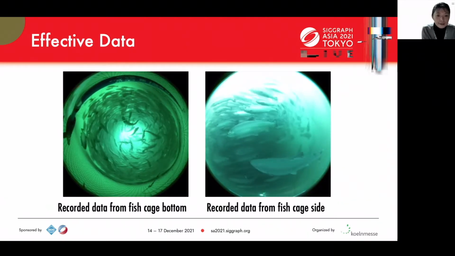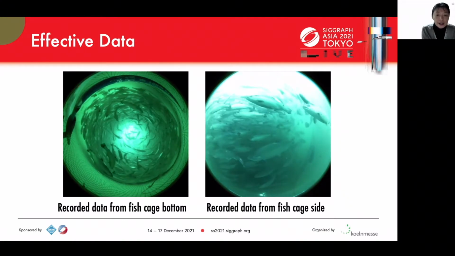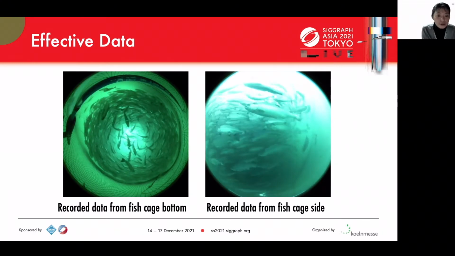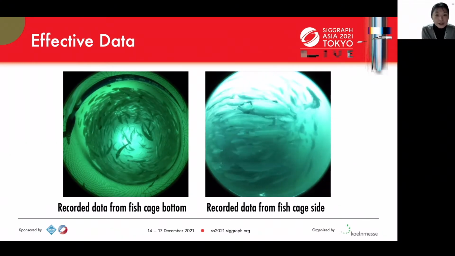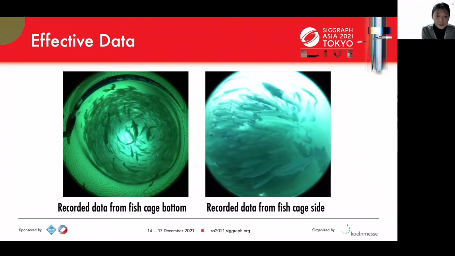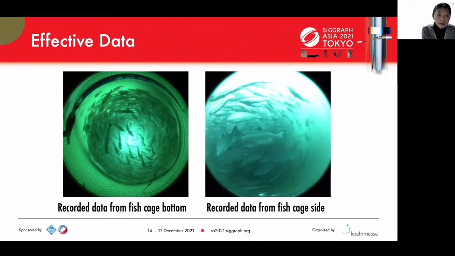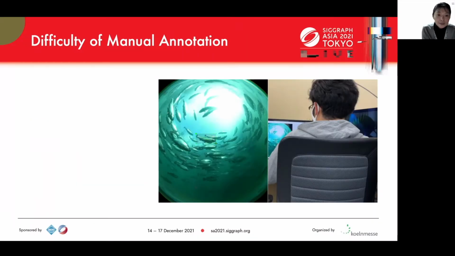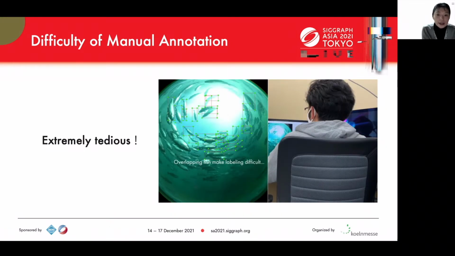After analyzing various existing data sets, it became clear that when counting fish, the only useful data that can be captured is underwater images and video. The recorded data cannot be used for training without first annotating fish bounding boxes. With potentially thousands of fish over thousands of frames, this task is extremely tedious.